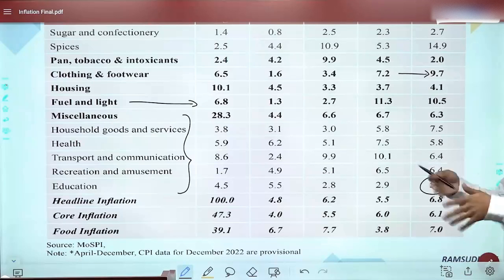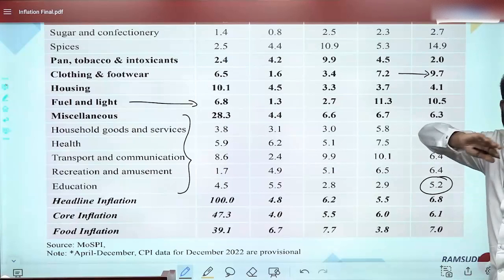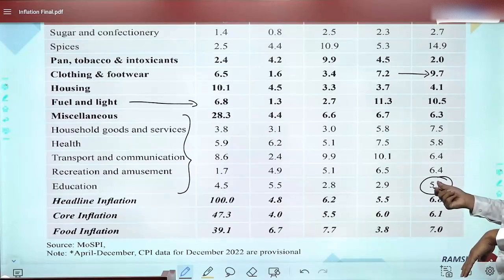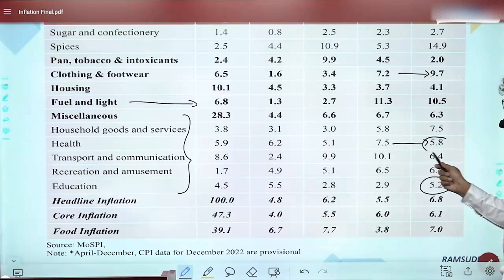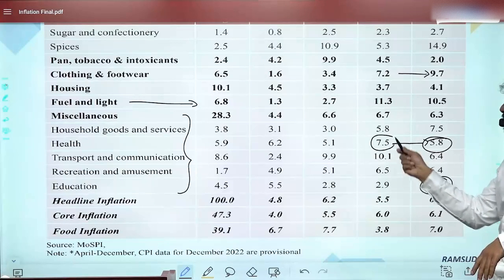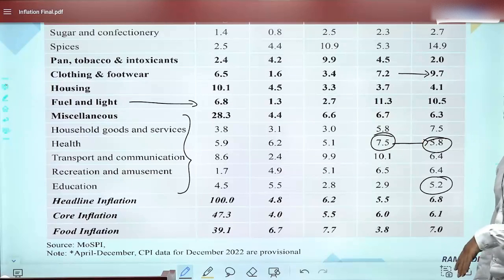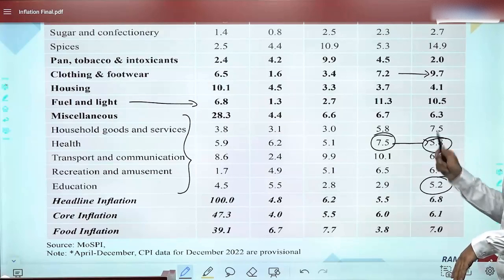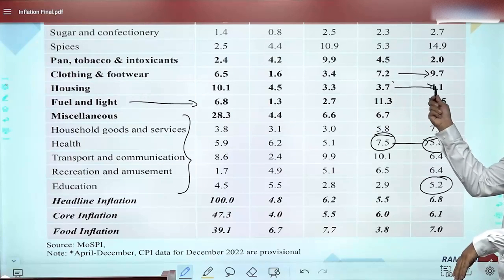Coaching schools, all that opened up. Earlier it was online, everybody was sitting at home. Now it is back, so all that is responsible. Now if you observe health, there is a reduction. During COVID, health services were in demand, so prices of health were higher. Now there is a reduction with respect to health. This is a very important aspect which you should observe. Housing also has some increase.